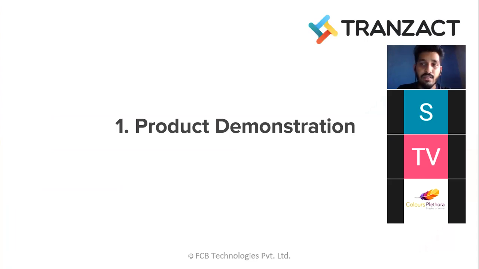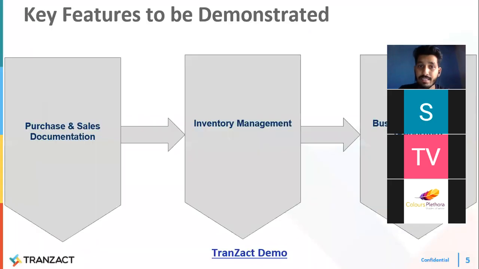Number one, let's start with the product demonstration. In the product demonstration, I am going to cover three basic things. Number one is the documentation part. Second is inventory management. And third is business intelligence, which is the reporting part. These are the three major things I am going to show you in my product tour, how we can start and proceed further with them.